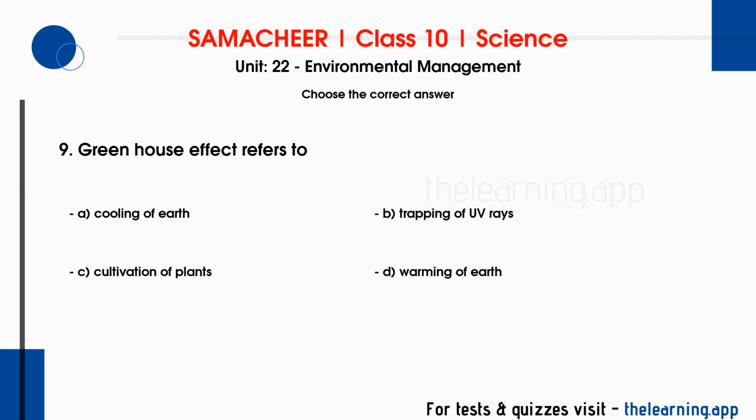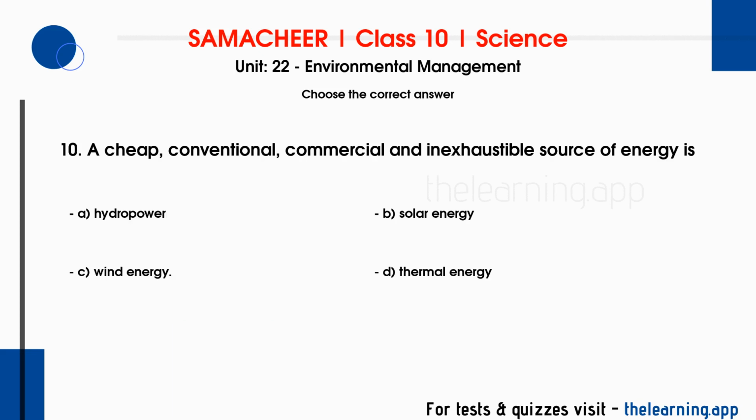C. Cultivation of plants. D. Warming of earth. Correct answer is D. Warming of earth. Question 10. A cheap, conventional, commercial and inexhaustible source of energy is. Options are A. Hydropower. B. Solar energy. C. Wind energy. D. Thermal energy. Correct answer is A.